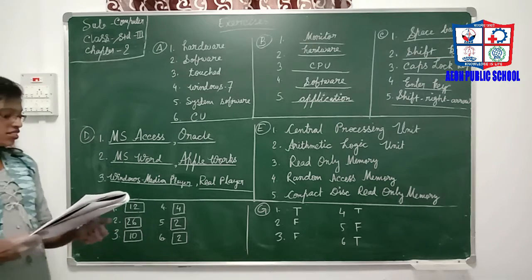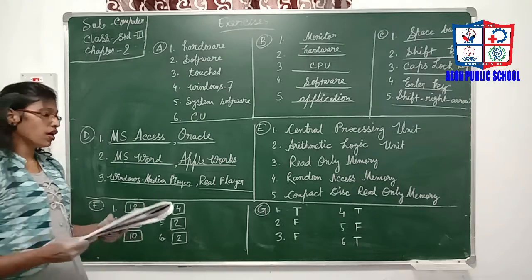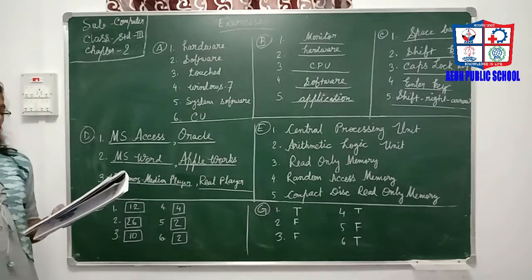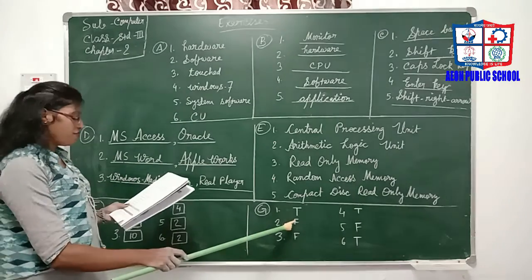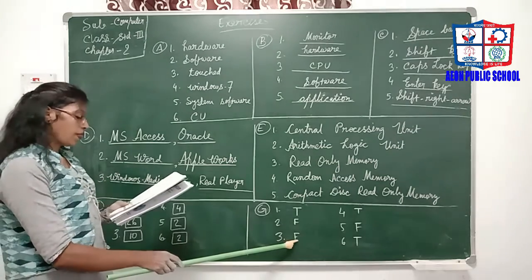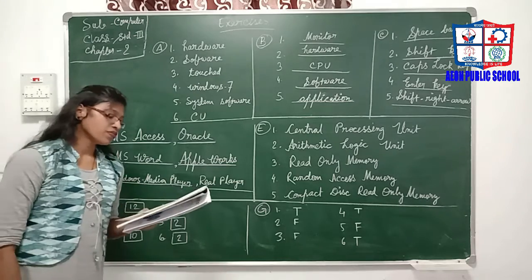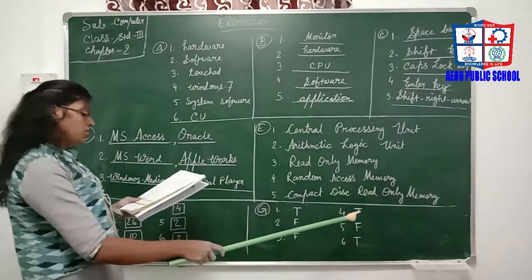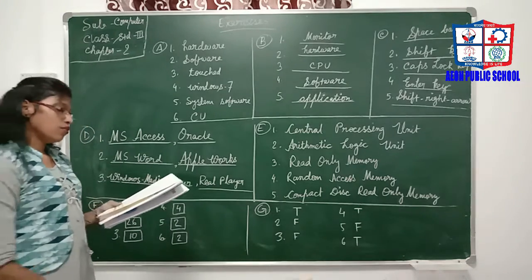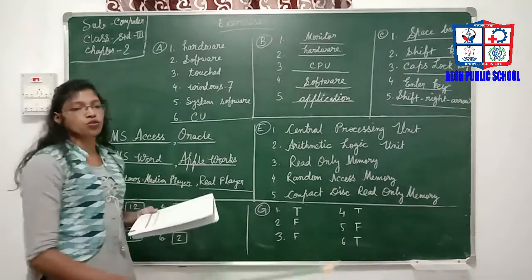Okay. Then you have to put T for true statement and F for false statement. Let's see what they are. The first is, some hardware parts of a computer are not visible to us. Yes, this is true. Shift key is the longest key on a keyboard. No, F. There are 4 control keys on a keyboard. False. The picture of LED monitors are clearer than LCD and CRT monitors. True. MS Word is a system software. False. MS Access is a database software. That is true.